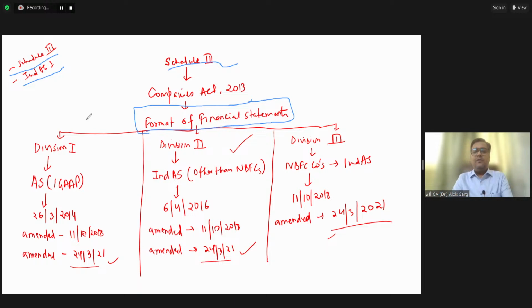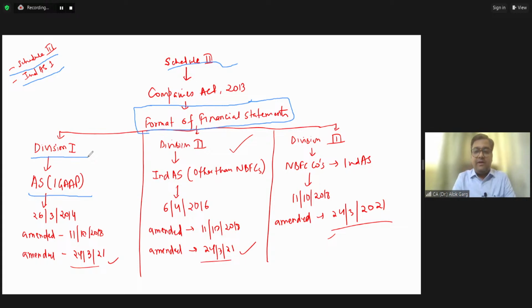Let's move on. Friends, Schedule 3 has three parts, divided into Division 1, Division 2, and Division 3. If you have to prepare your financial statement under IGAP, under accounting standards, Division 1 will be applicable.